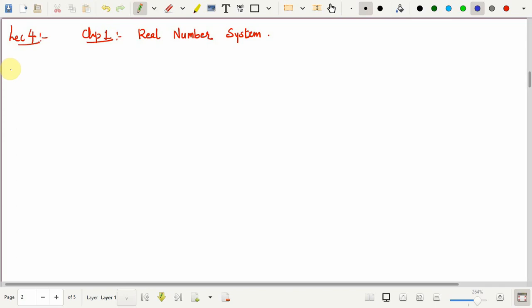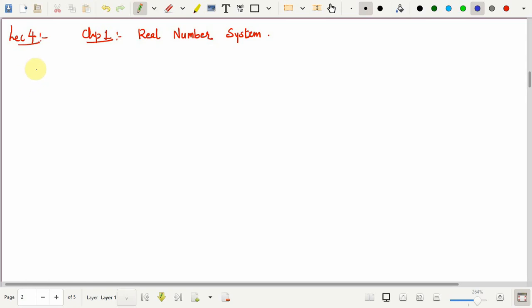This is lecture 4 from the lecture series on the course Calculus of One Variable, and in this lecture we will be discussing certain important properties of supremum of a set. So, let us quickly recollect the definition of a supremum of a set.